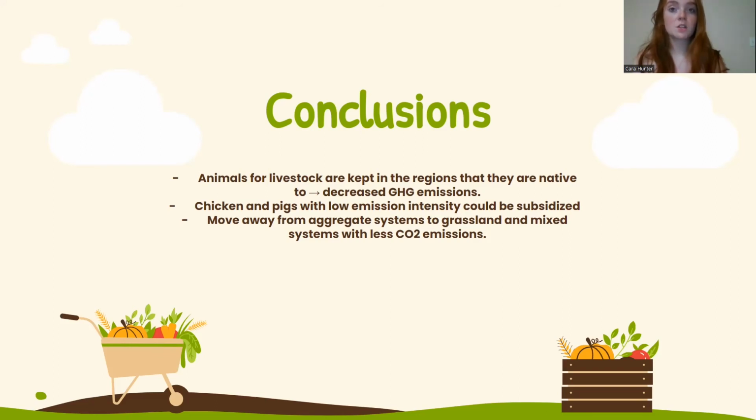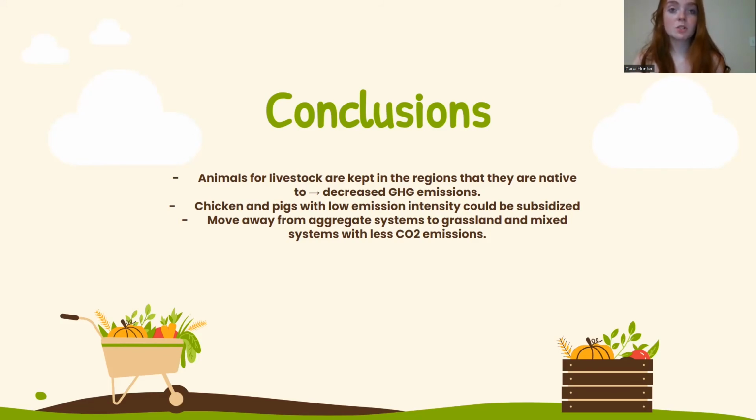The lack of association between animal species and continent, disproving my hypothesis, could be indicative of modern industrialization, allowing livestock to be produced in regions the species is not native to. This is helpful in that it shows the potential for reduction in greenhouse gas emissions. If animals for livestock are kept in the regions that they are native to, there is the possibility of increased efficiency of the land, leading to decreased greenhouse gas emissions.